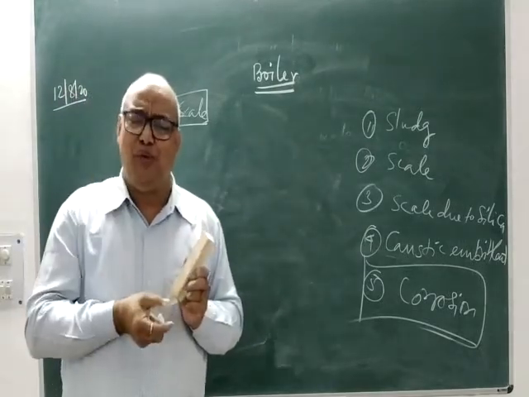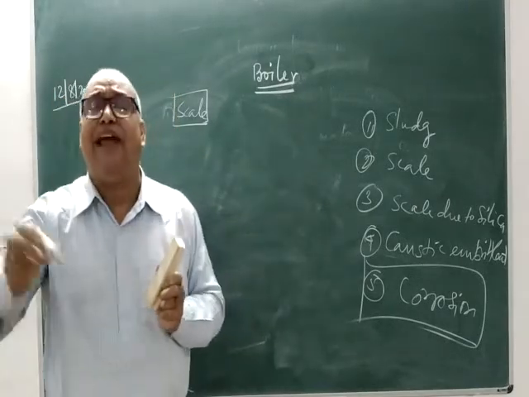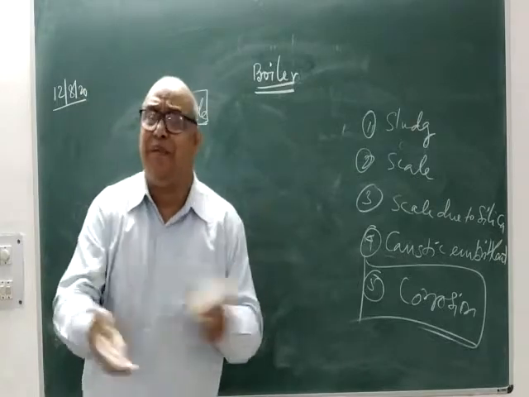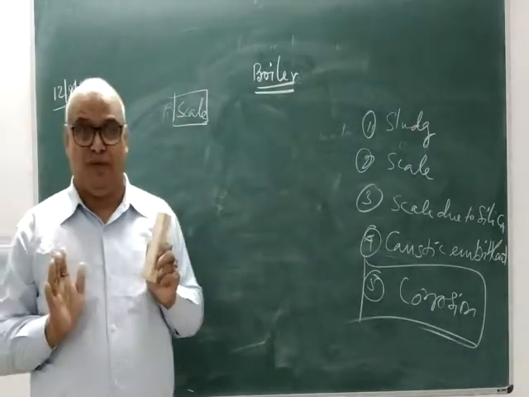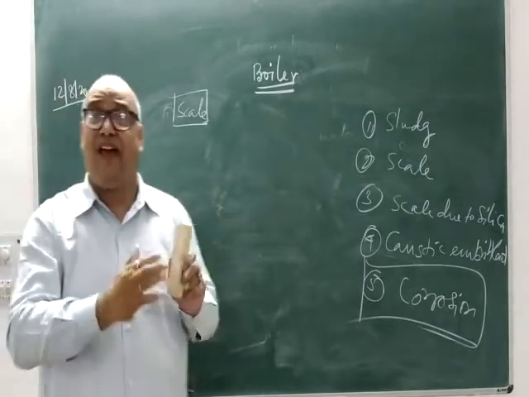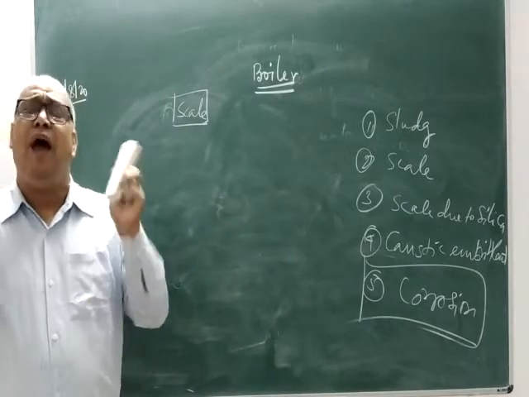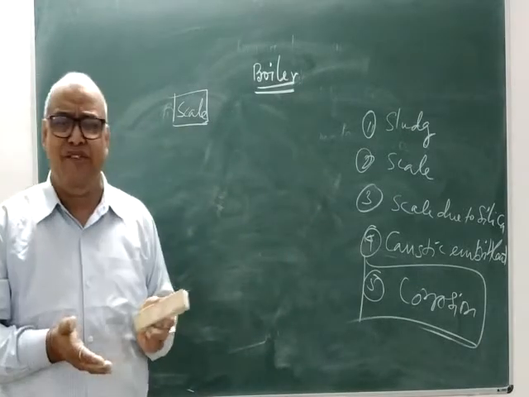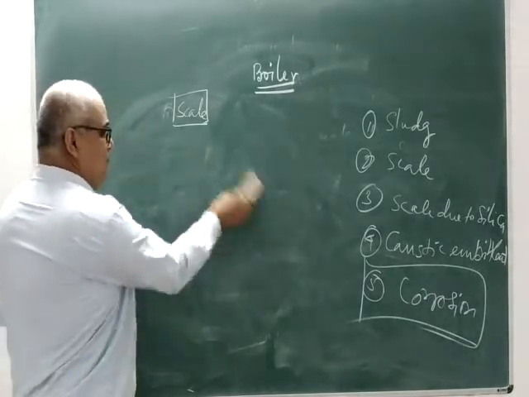Sludge, I have told you, is a very simple and slimy deposition on the inner wall of the boiler or container, wherever water containing magnesium salt and calcium chloride is being used. But if scale is there, it is very, very dangerous. How it is formed and what the sources are, slowly, one by one, we will be discussing.